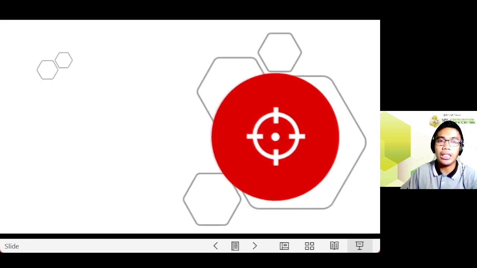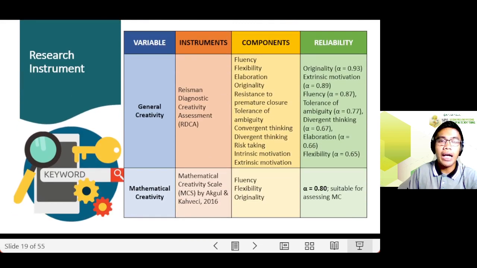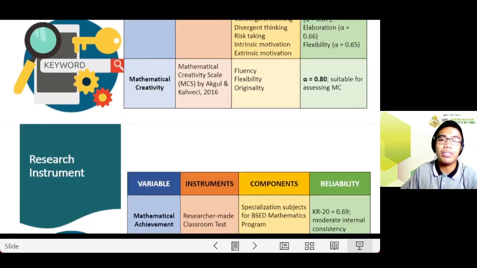of personality. For the research instrument, for measuring general creativity, I've made use of the RDCA with 11 components, and 7 out of its 11 components recorded good to acceptable fit as shown in the table. For mathematical creativity, I have adopted the mathematical creativity scale by Akgul and Cavecchi, which was made in 2016, and responses were rated in terms of fluency, flexibility, and originality, and its reliability is quite high with a value of 0.80, which means it is suitable for assessing MC.